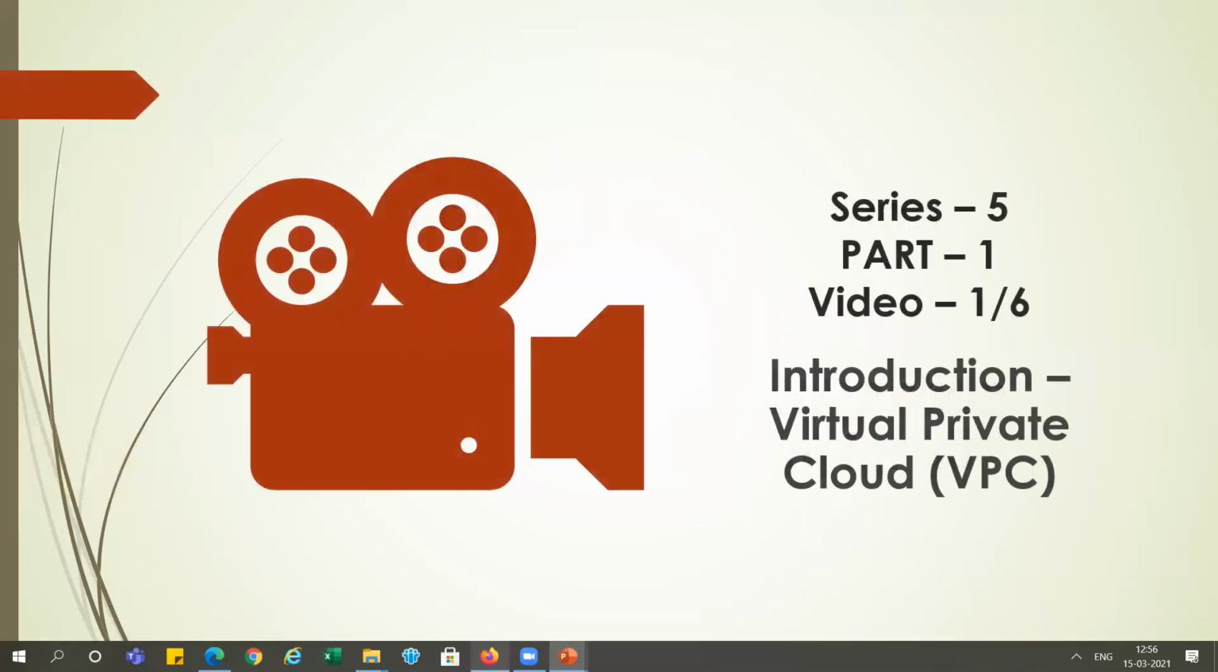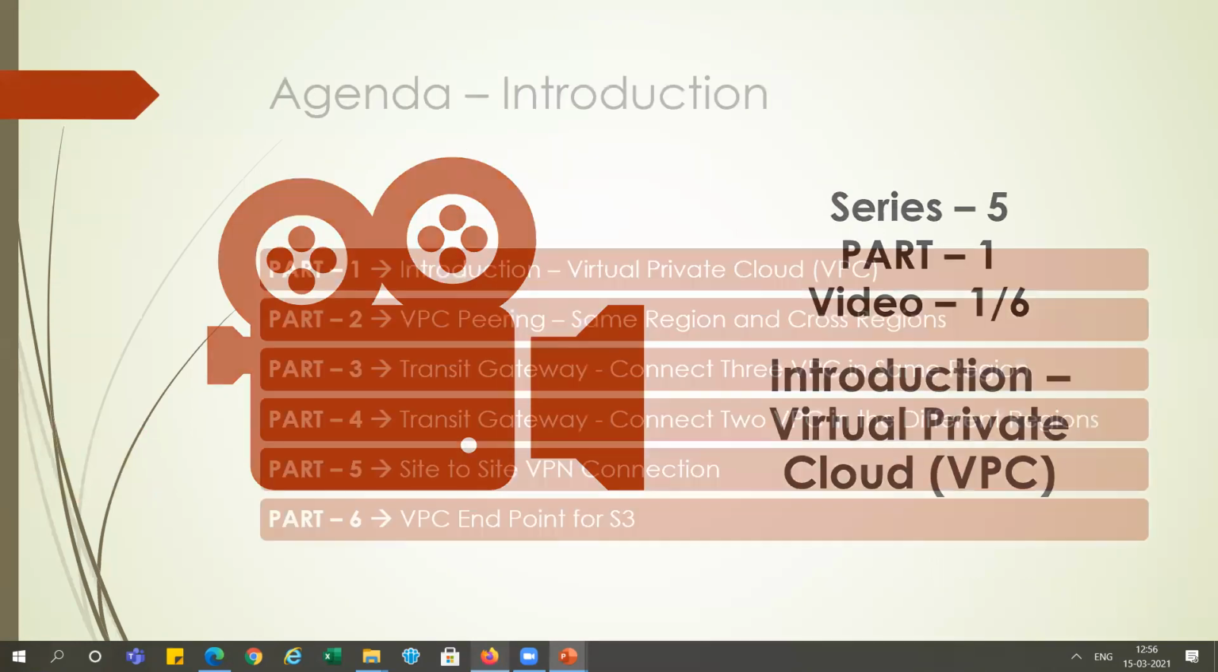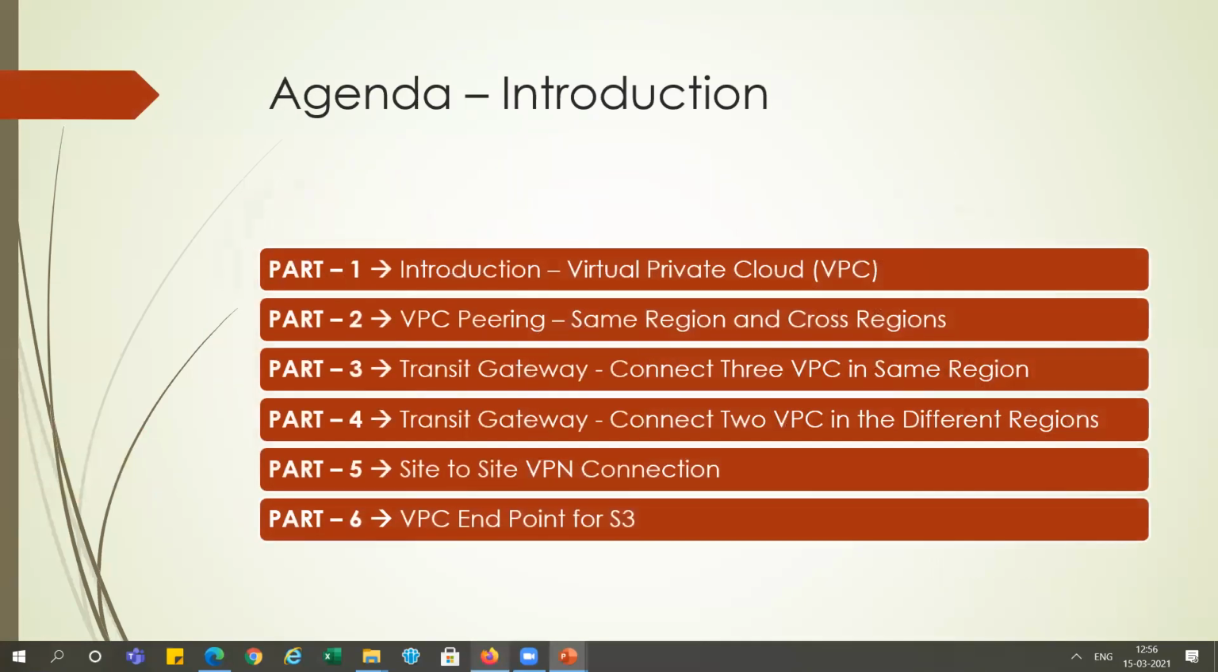So this is series 5, part 1 video, the introduction to the virtual private cloud, which we will discuss in this series. In total this series contains 6 videos, and the agenda is the introduction. Then we will discuss VPC peering, same region and cross region. I will show you in a diagram.